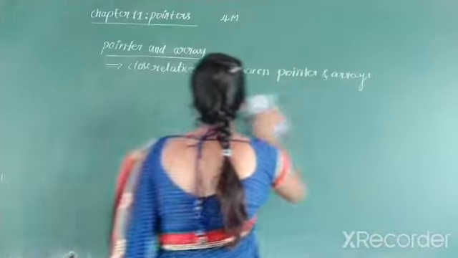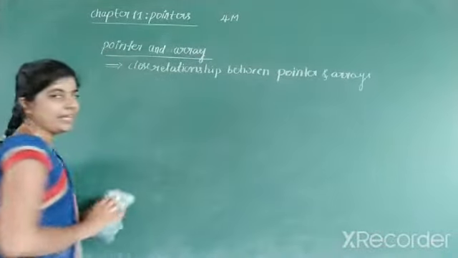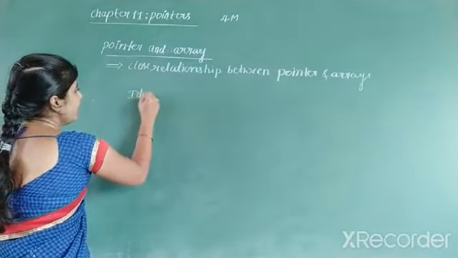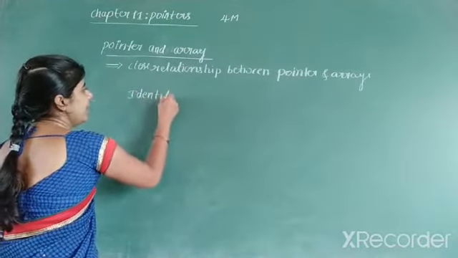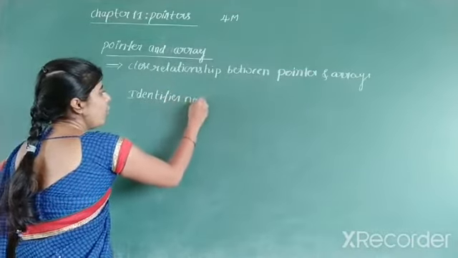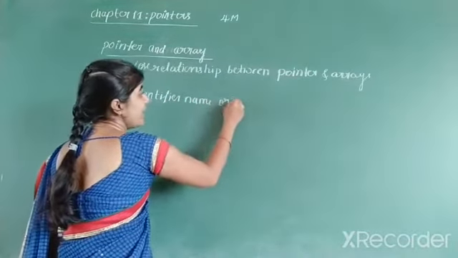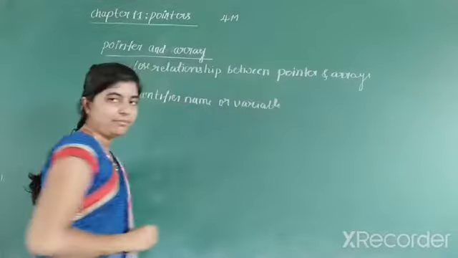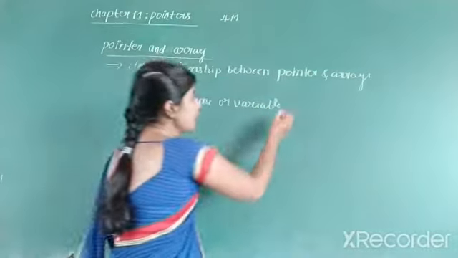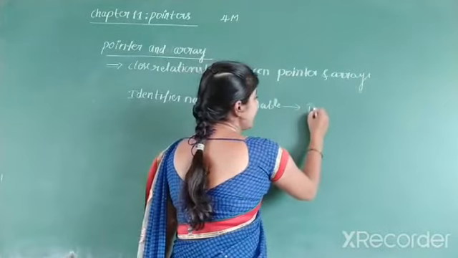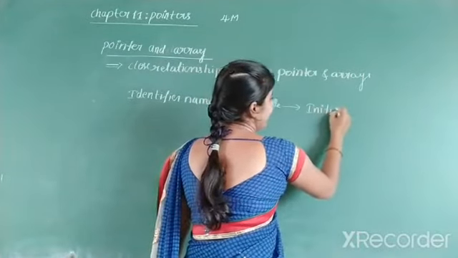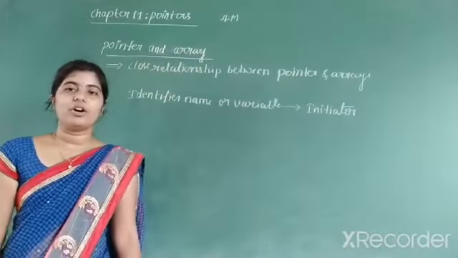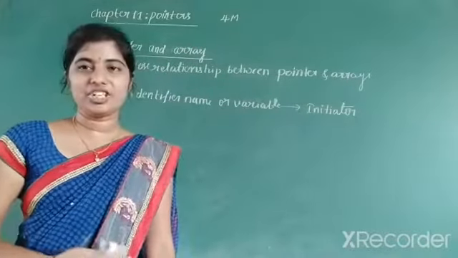So the identifier name, or it is also called the variable name, is used as an initiator of a pointer. It is used as an initiator of a pointer. We know that all of our names have initials, right?